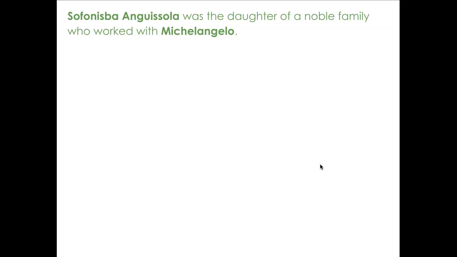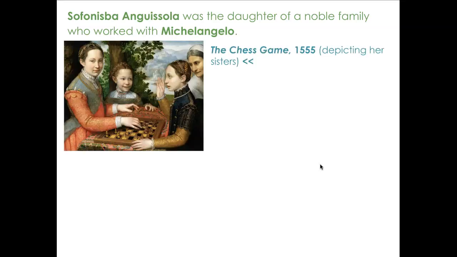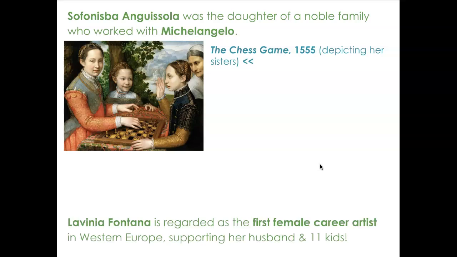Sofonisba Anguissola was the daughter of a noble family who worked with Michelangelo. So this is her famous painting, The Chess Game, in 1555. So it's depicting her and her sisters, right? So we can see humanism definitely being shown here because she painted herself and her family, and they're doing something fun, like spending time together playing a chess game.